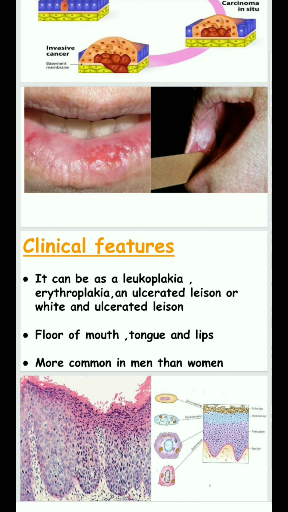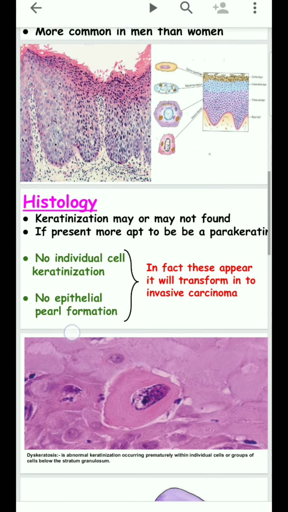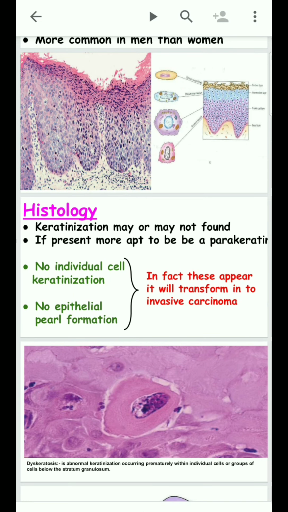Clinically, it can resemble leukoplakia or erythroplakia. It is a reddish or whitish patch in appearance. The most common areas are the floor of the mouth, tongue, and lip. Males are affected more commonly than women. Keratinization may or may not be found.